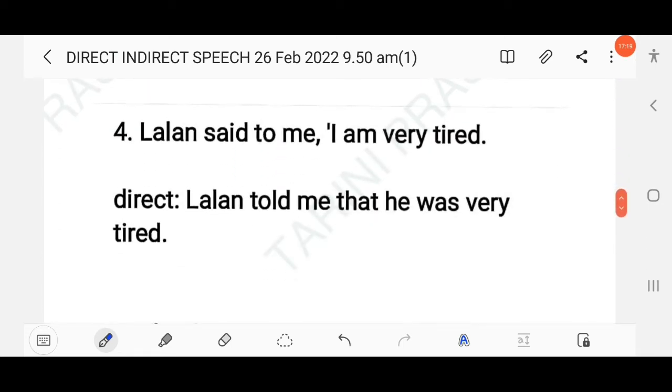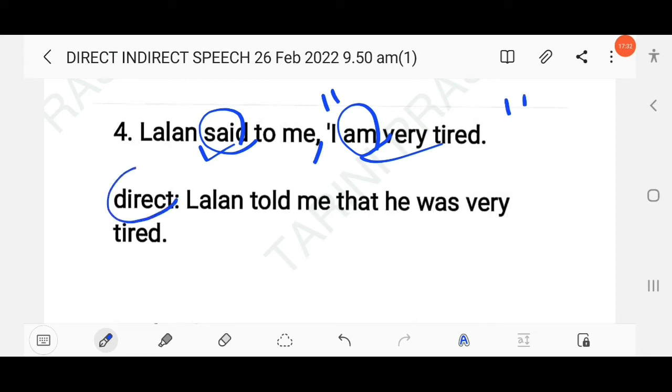Then next question here, Lalan said to me, I am very tired. So here the reporting verb is in the simple past tense and the reported verb is simple present tense. And as you know, there is use of comma as well as inverted commas. So this is direct speech. So you have to change into indirect. Lalan told me that he was. Here the speaker is Lalan and I is used for Lalan.